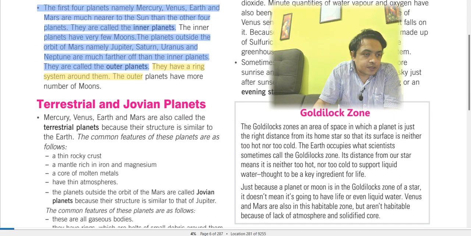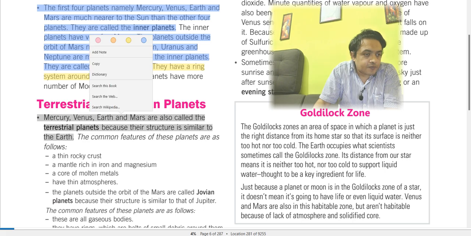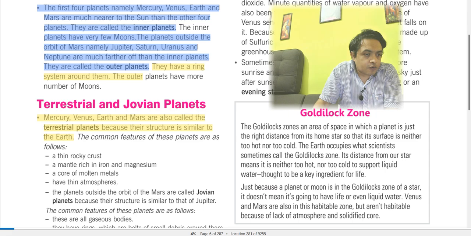Terrestrial and Jovian planets. Mercury, Venus, Earth, and Mars are also called terrestrial planets because their structure is similar to the Earth. The common features of these planets are a thin rocky crust, a mantle rich in iron and magnesium, a core of molten metals, and a thin atmosphere.